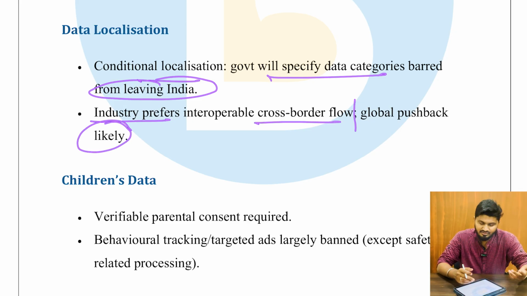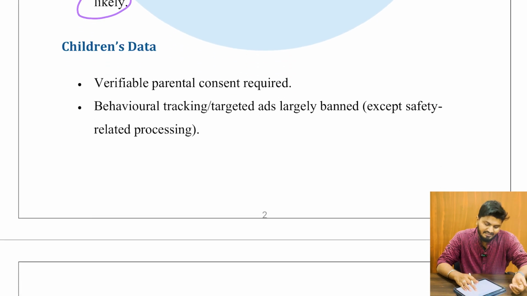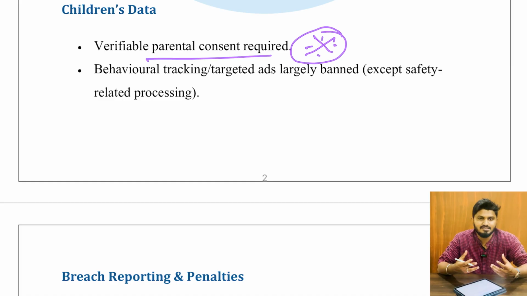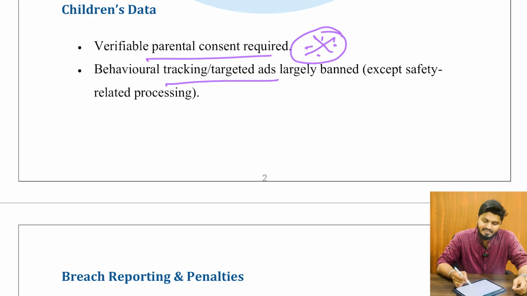I mean, we have to see once it is implemented. And on children's data, verifiable parental consent is required. Okay, if there is a question about children's data, children do not have the knowledge about how to protect their personal data. So in that case, their right is given to their parents. So behavioral tracking or targeted ads are largely banned except for safety related processing.